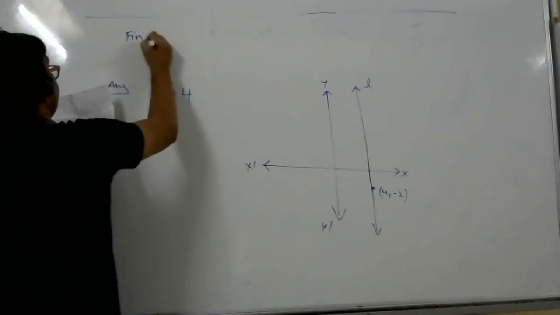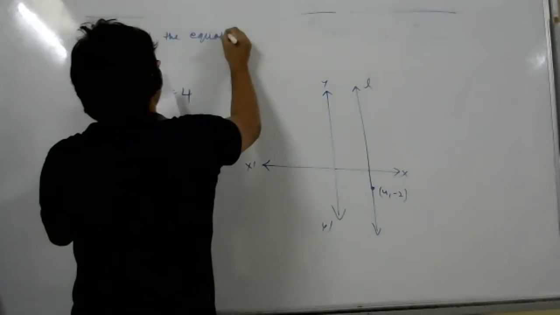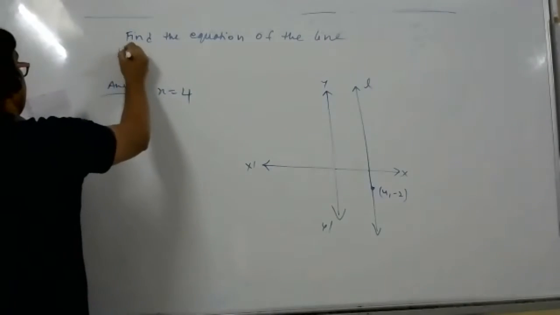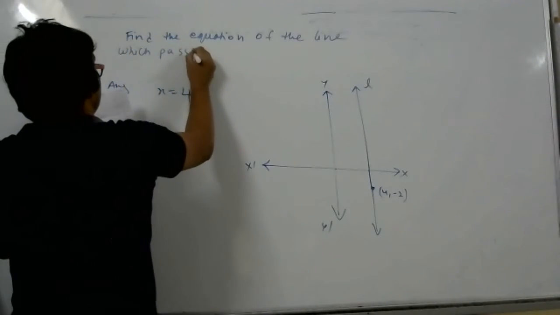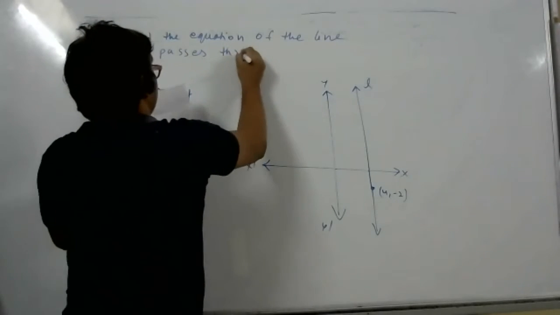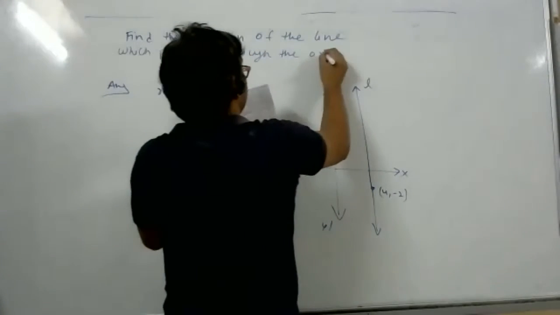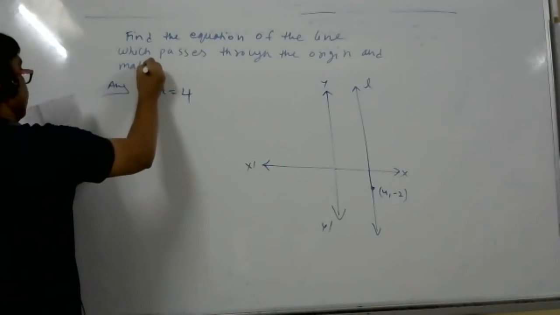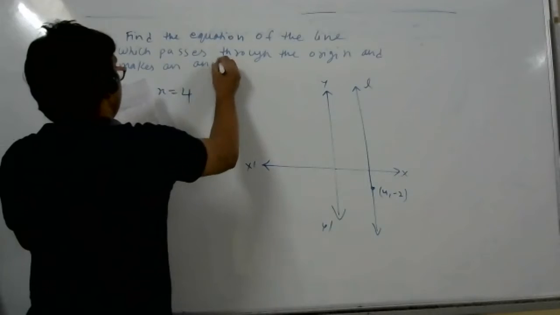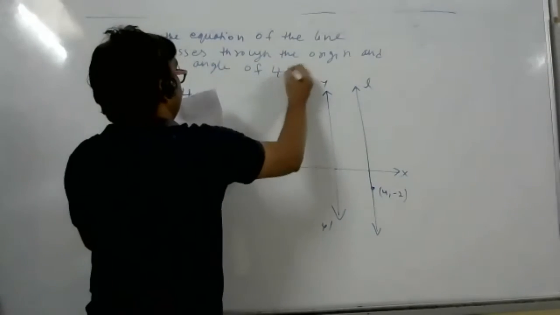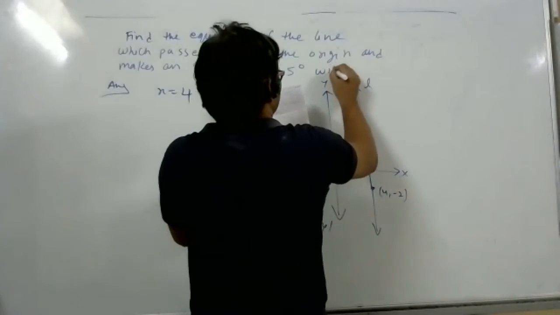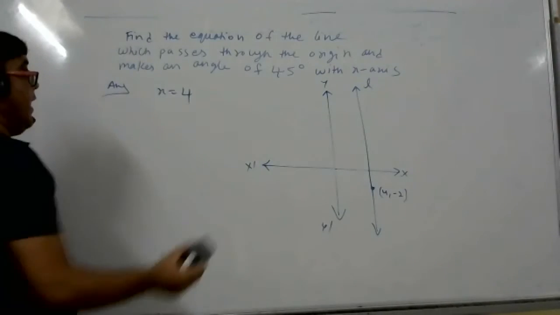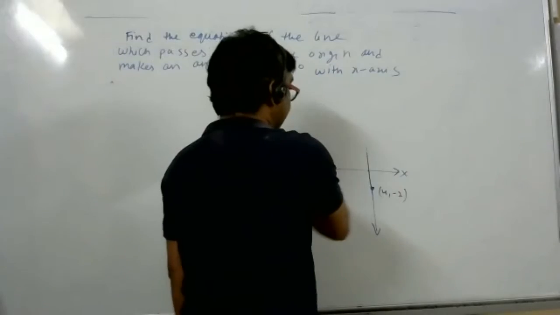Find the equation of the line which passes through the origin and makes an angle of 45 degree with x-axis. The line is passing through origin and making an angle of 45 degree with the x-axis.